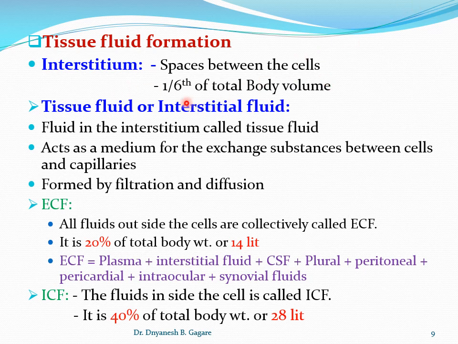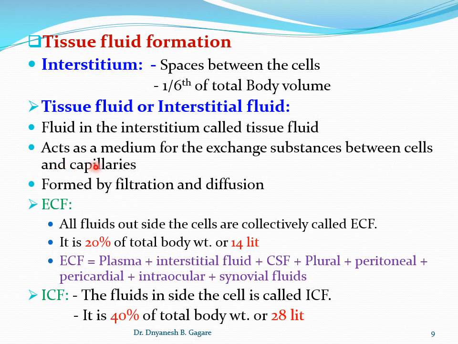It is about 1/6 of the total body volume. So how much interstitium is there? The volume or space of the interstitium is 1/6 of the total body volume. The fluid in the interstitium is called the tissue fluid, and this tissue fluid is very important because it acts as a medium for the exchange of substances between cells and capillaries.